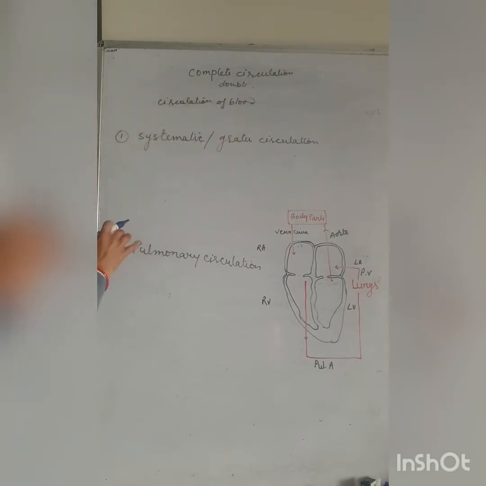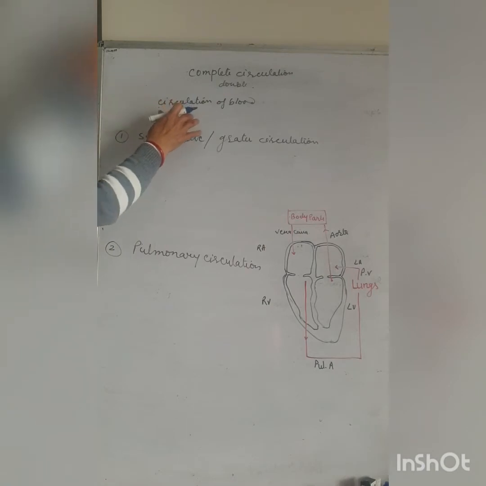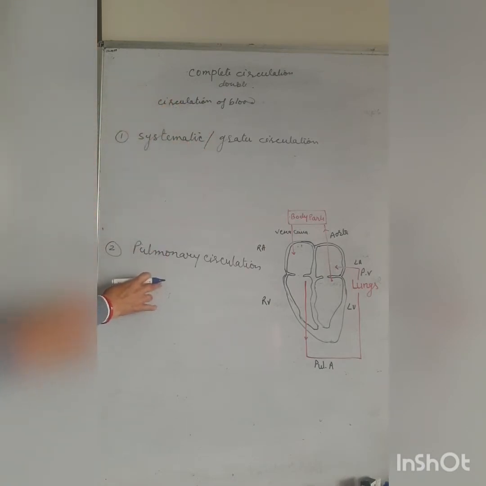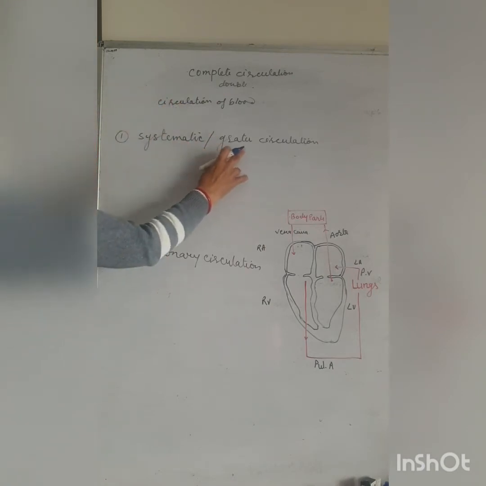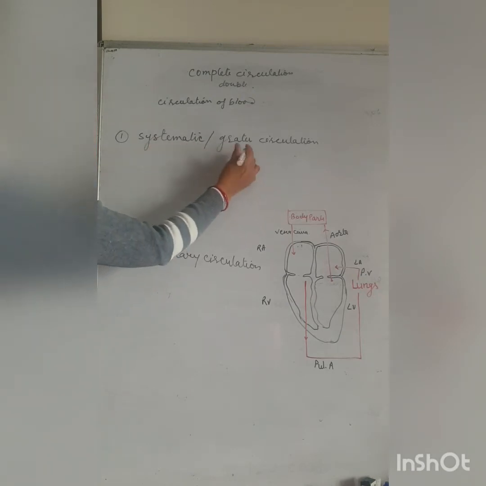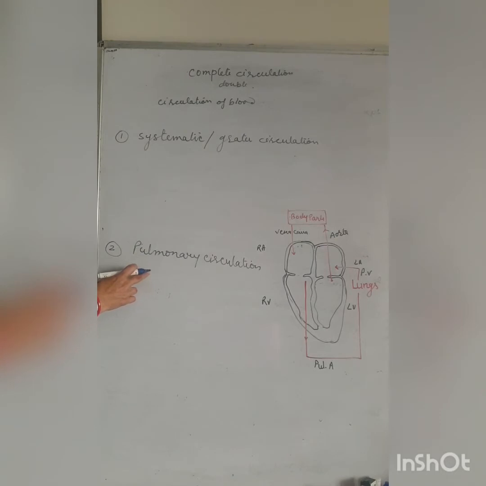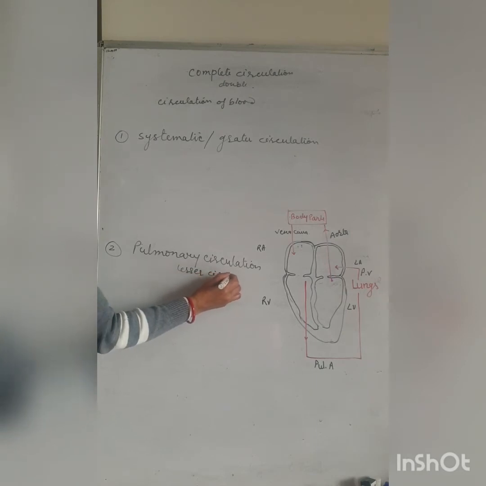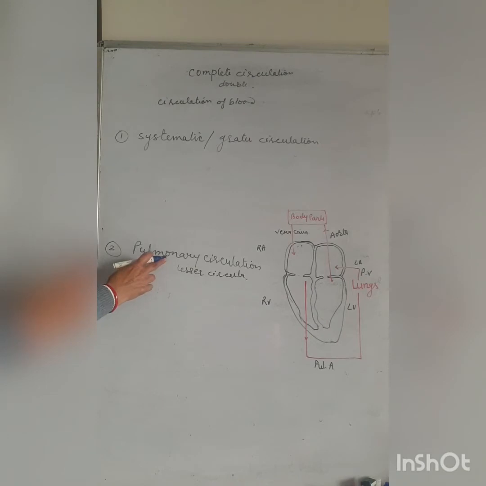It is divisible into two parts: the systemic, that is the greater circulation, related to the body parts, and the pulmonary circulation, that is the lesser circulation, related to the lungs, the circulation of blood through the lungs.